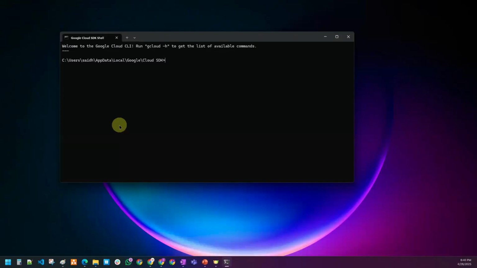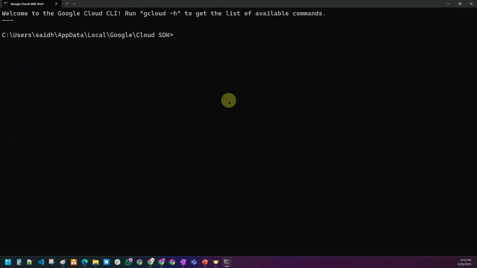To do the login, the command is very simple. That is gcloud auth login. So gcloud auth login. Just click on enter. The moment you enter, provided the command to log into the Google Cloud platform, click on enter.